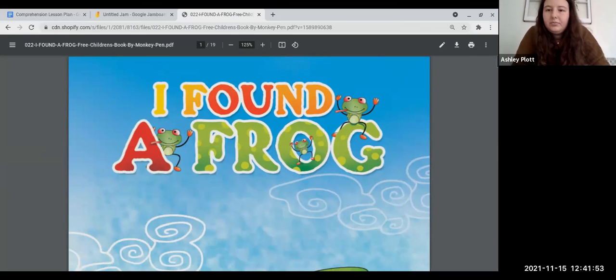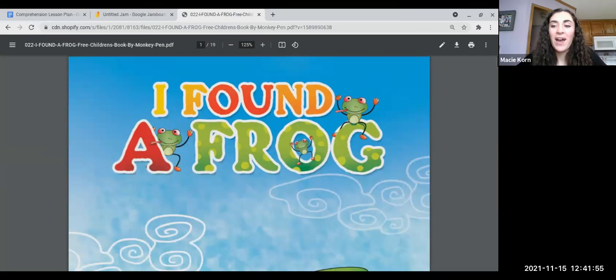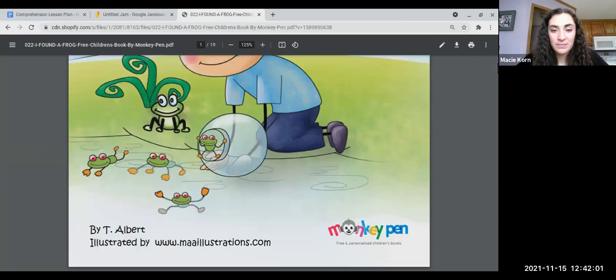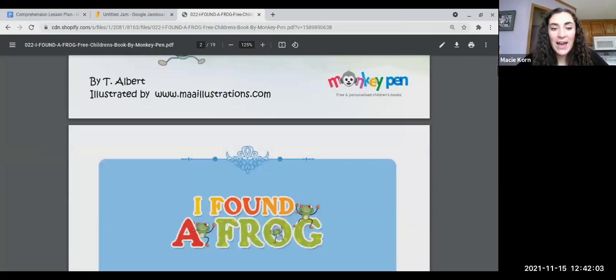Perfect. So, like I said, this book is called I Found a Frog. I want you to pay close attention to what happens to the boy's pet fish. I found a frog.